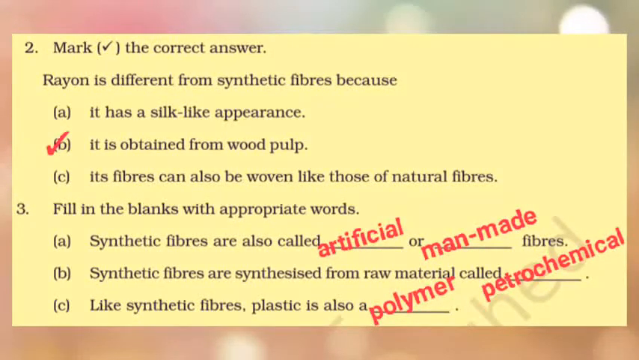Hence our answers are: synthetic fibers are also called artificial or man-made fibers. Synthetic fibers are synthesized from raw materials called petrochemicals. Like synthetic fibers, plastic is also a polymer. That marks the end of fill in the blanks with appropriate words. We'll see the next part of the objective type questions.